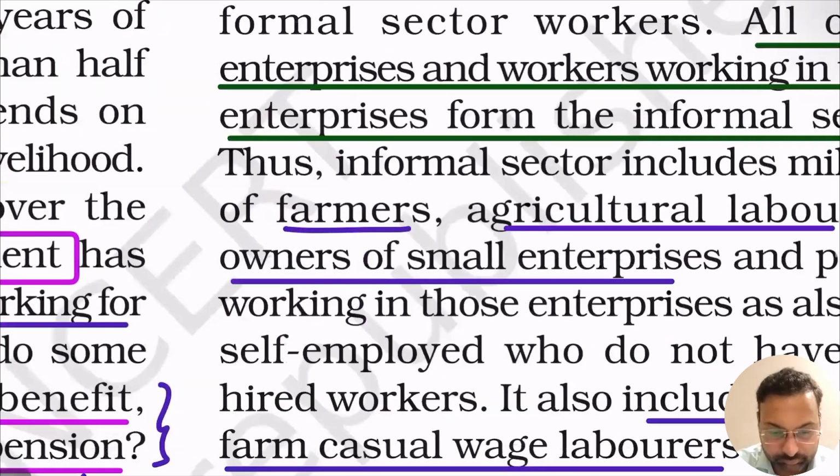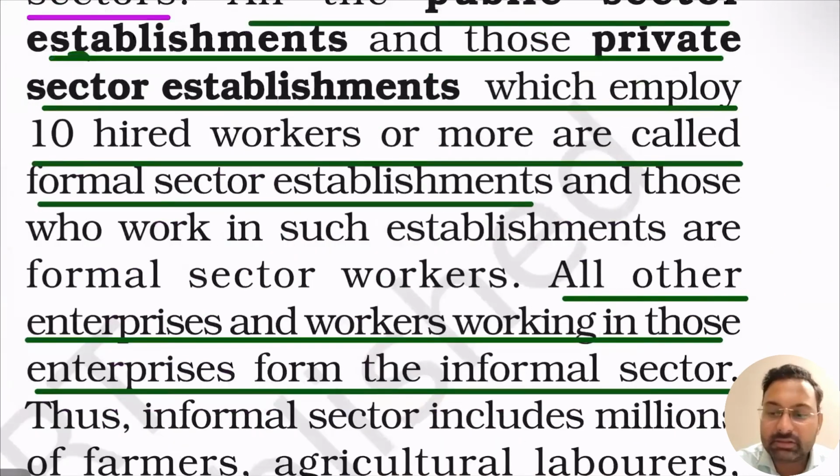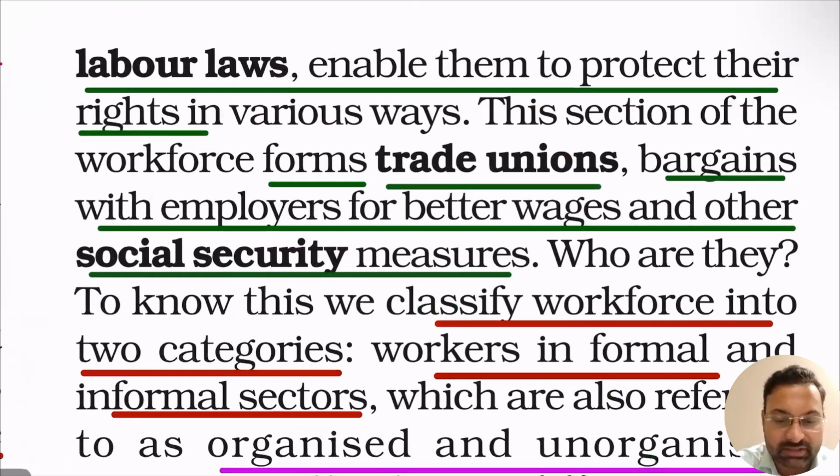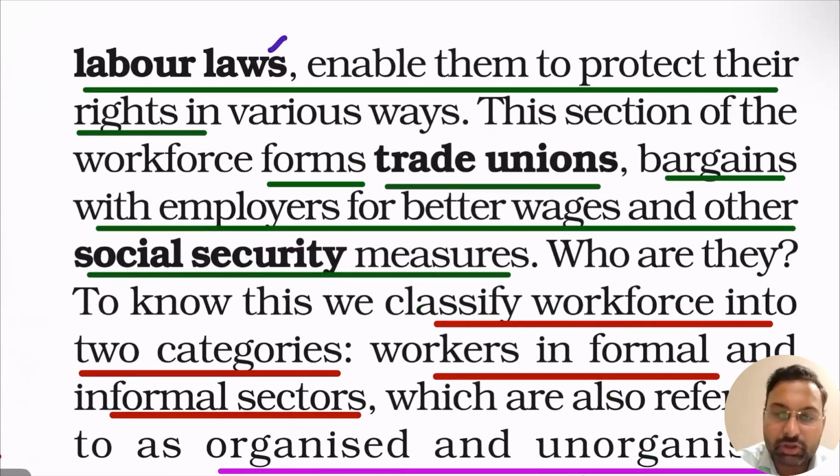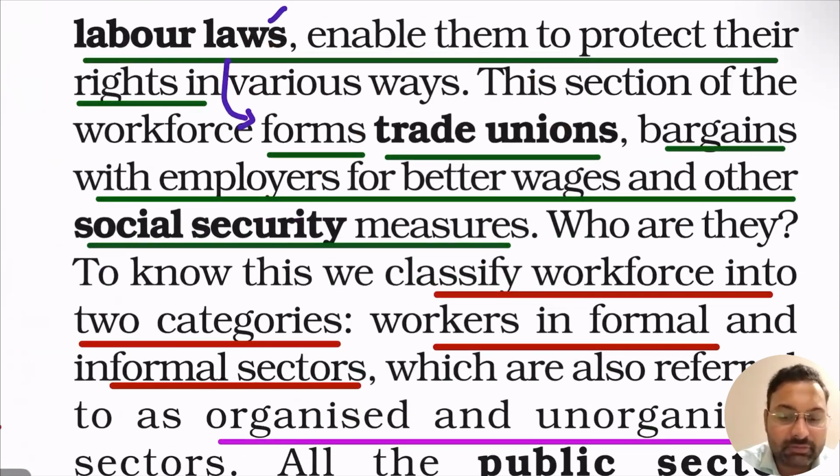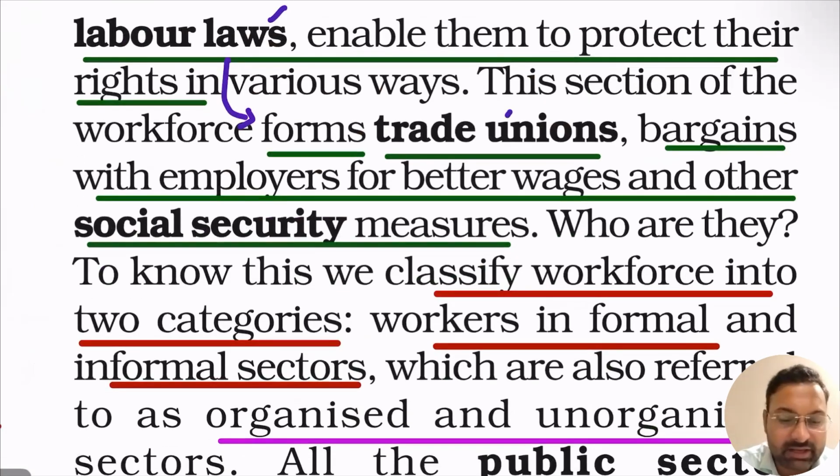The government has made some labor laws in order to protect the rights of workers. These laws allow workers to form trade unions and to bargain over their wages and working conditions with the employer.